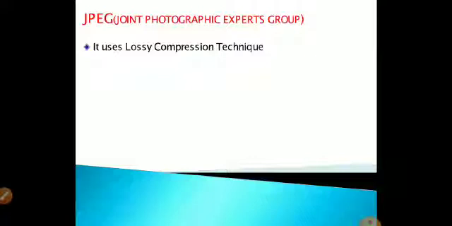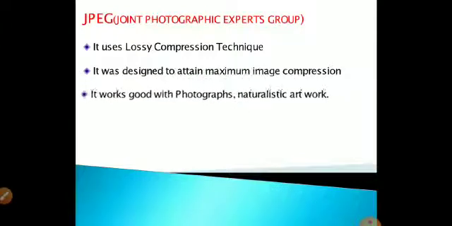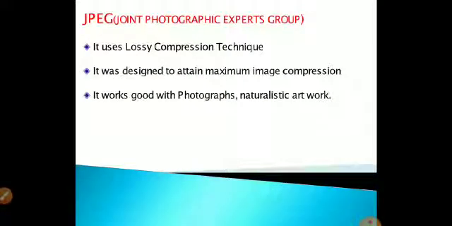While you are downloading, you can reduce the picture. Now the picture is somehow blurred and wavy. It should not be in clear or high quality. That is what they have represented here, and it was designed to attain the maximum image compression. So JPG is used for good compression, and it works well with photographs and naturalistic artwork.